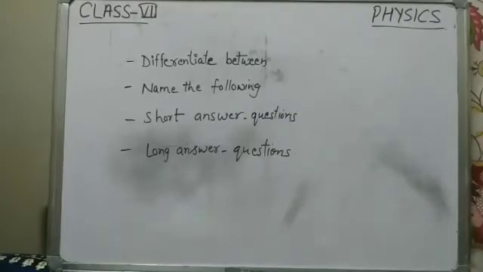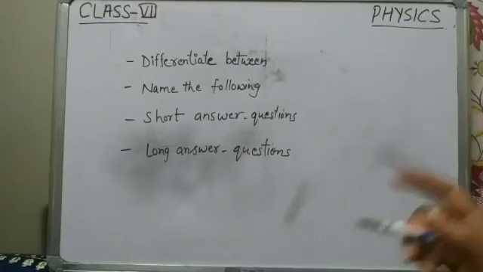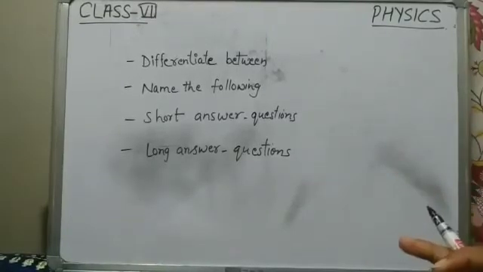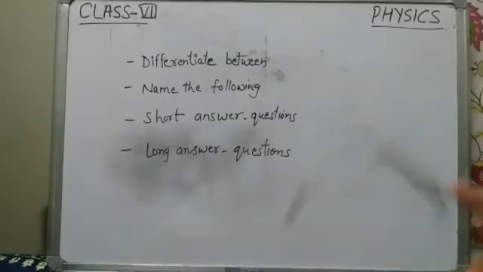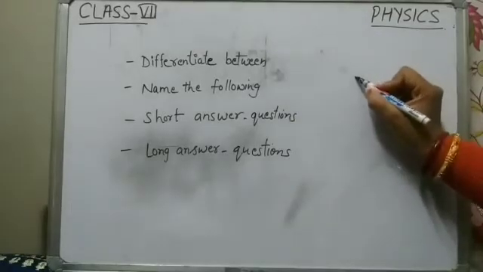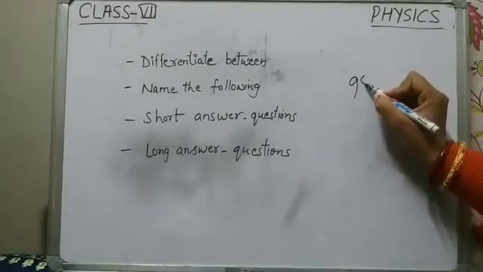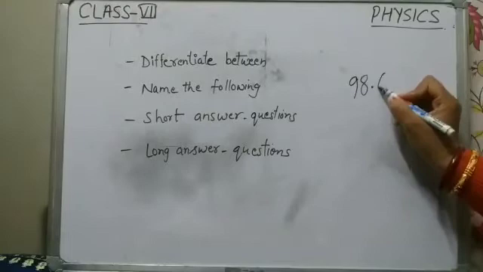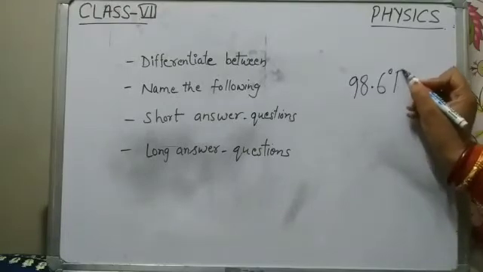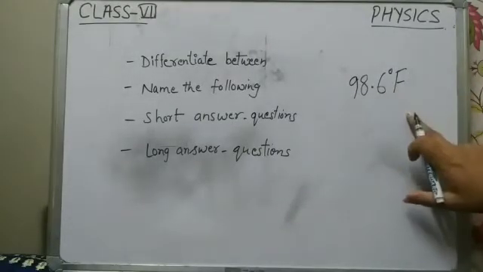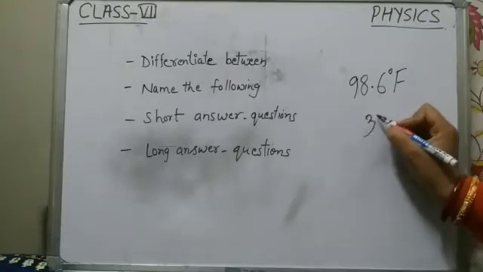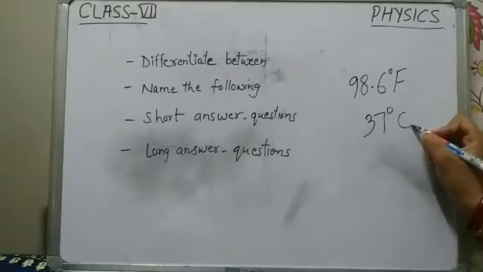I have to remember one more thing: in my last video I told you that normal human body temperature in Fahrenheit scale is 98.4 degree Fahrenheit. Please correct it. This is 98.6 degree Fahrenheit in Fahrenheit scale, and in Celsius scale this is 37 degree Celsius.